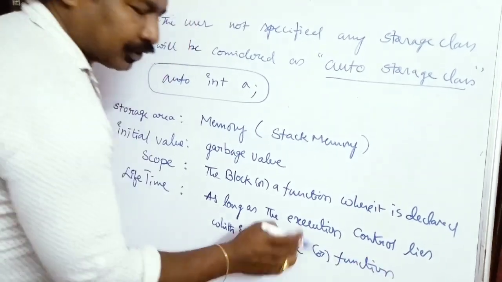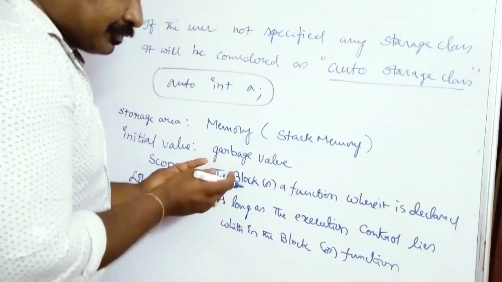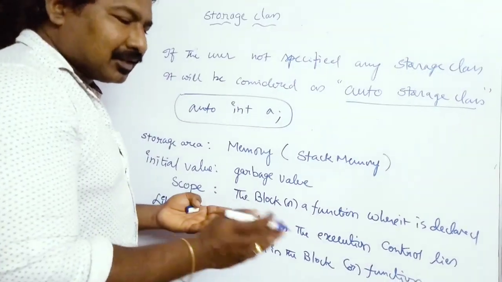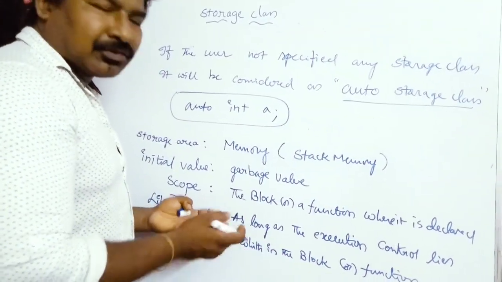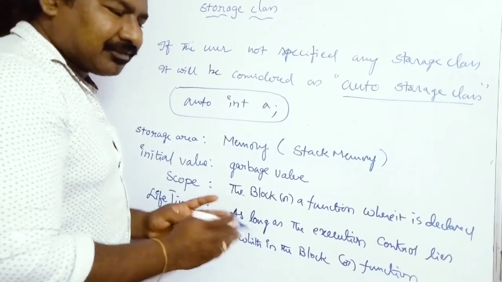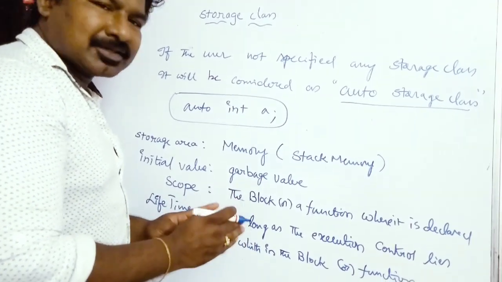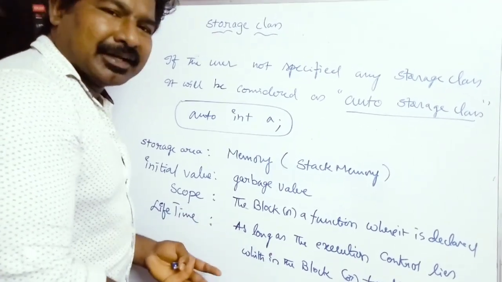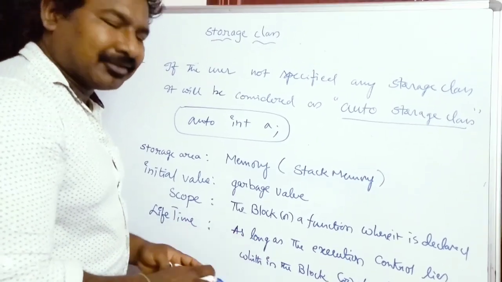What this means is that when you are executing your program, the execution control is present in the particular block or function where your variable is declared, and then its lifetime exists. That means your variable is stored in the memory. Once you come out of the block or function, it will be deleted from the memory. That is the end of the lifetime of your variable.